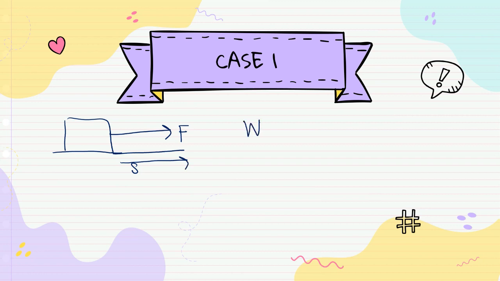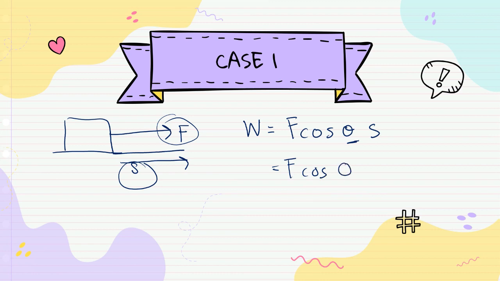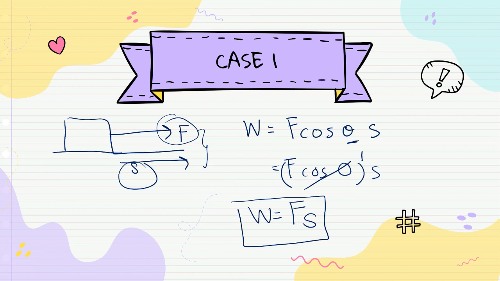Applying the formula for work done, W equals F cos theta S. Theta is the angle between F and S, but for this case theta is 0 because they are parallel. As we know, cos 0 equals 1. So this is the maximum work done. Work done equals Fs.